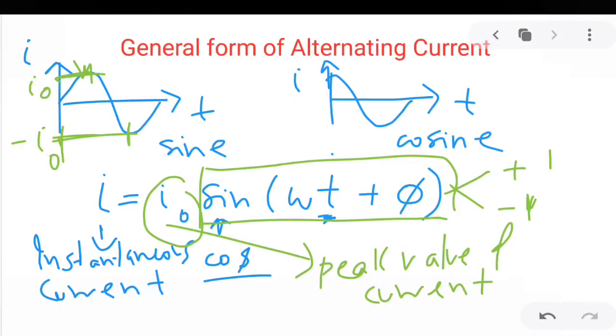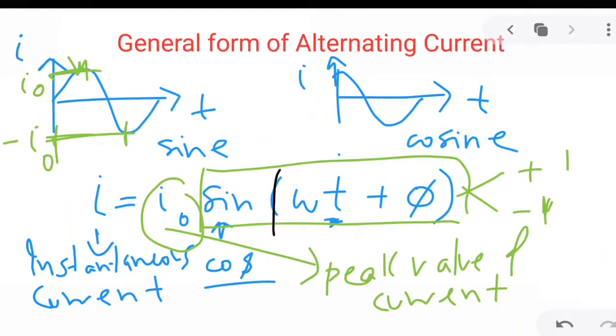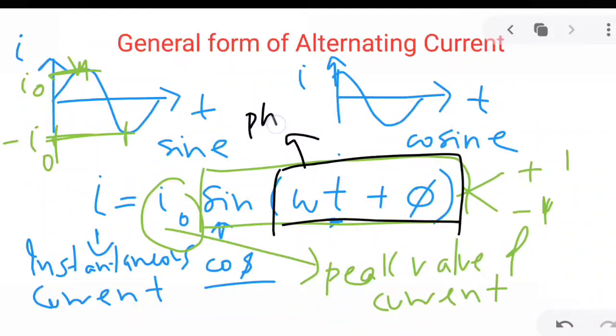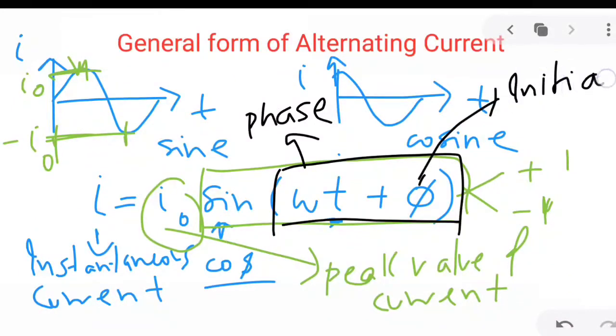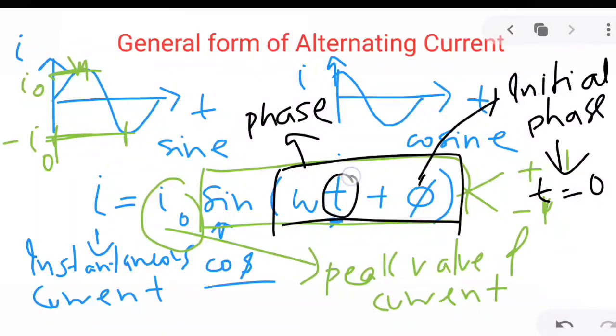I naught is the peak current, and this entire term within the bracket, omega t plus phi, is called the phase, and this phi is called the initial phase. What is the meaning of initial phase? That is the phase at time t equal to 0. When time t equals 0, the omega t term vanishes and we have phi.